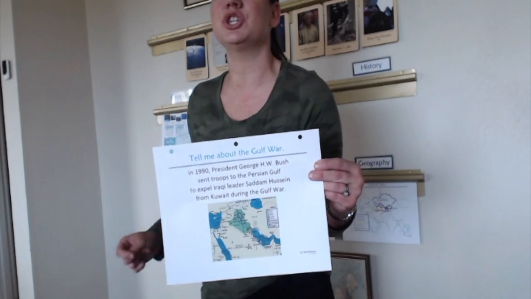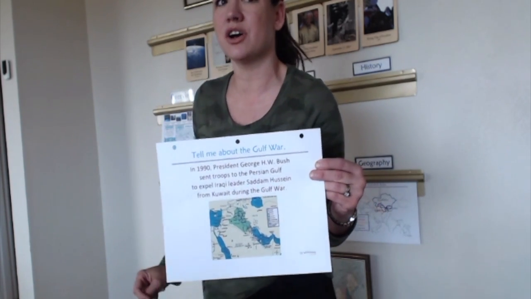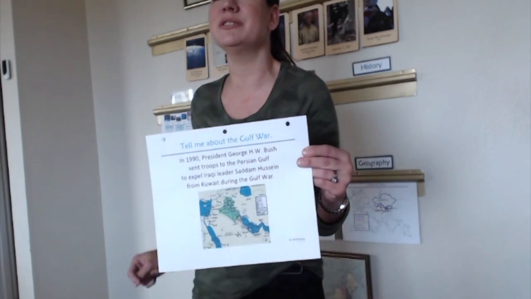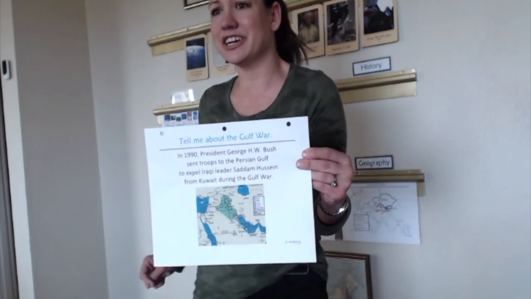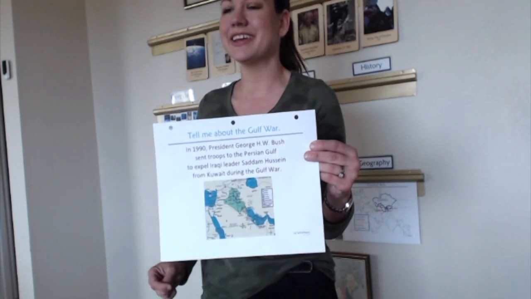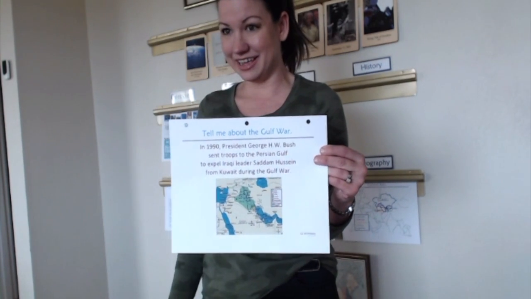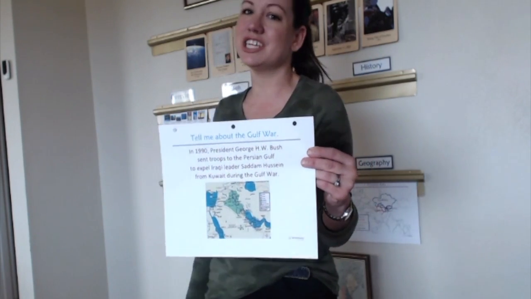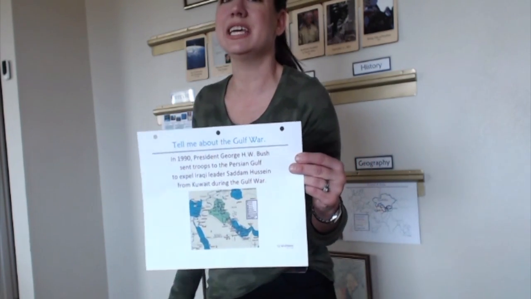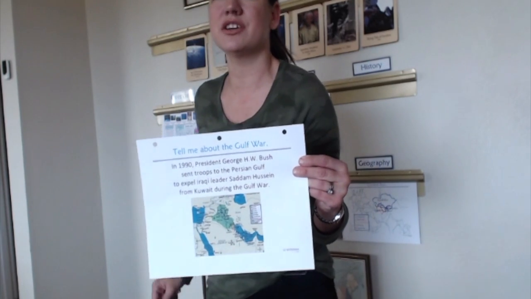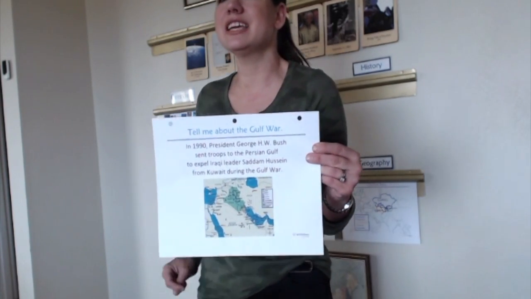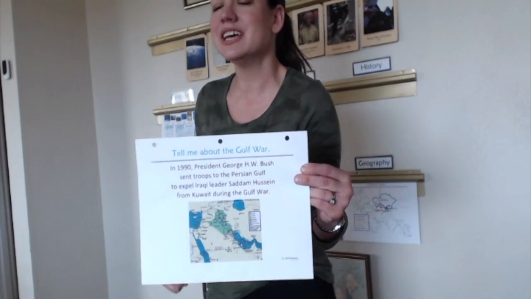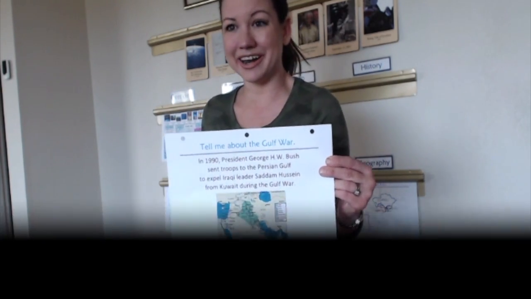Bush sent troops to the Persian Gulf to expel Iraqi leader Saddam Hussein from Kuwait during the Gulf War. Good job. Can you sing it again? In 1990, President George H.W. Bush sent troops to the Persian Gulf to expel Iraqi leader Saddam Hussein from Kuwait during the Gulf War. Good.